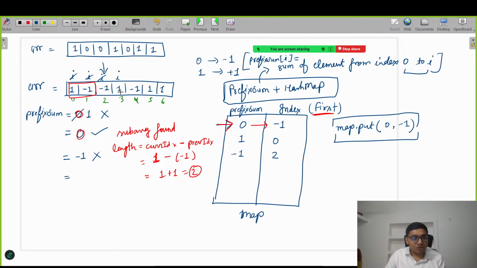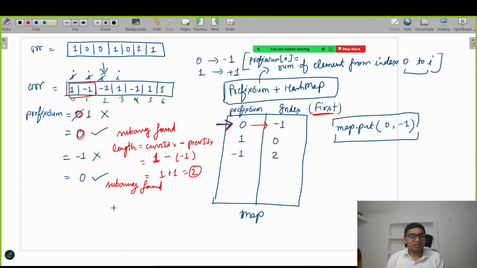I is here. So prefix sum is right now -1 and the current element is 1. If I add -1 and 1, it will become 0. Now again we check whether 0 is present in our map. Yes, just see here, 0 is present in our map. Got it everyone? So we are happy again. I am writing again: subarray found, if it is present in the map.